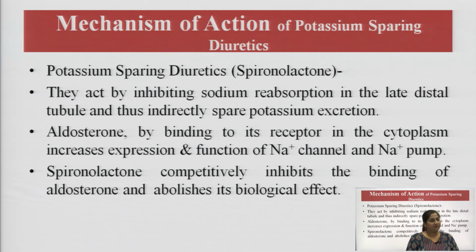Spironolactone competitively inhibits the binding of aldosterone and abolishes its biological activity. So, ultimately potassium sparing diuretics fight with the reabsorption of sodium ions through the sodium channel and the sodium pump.